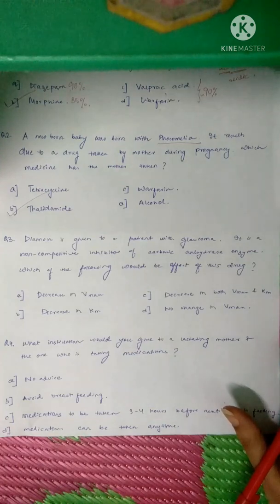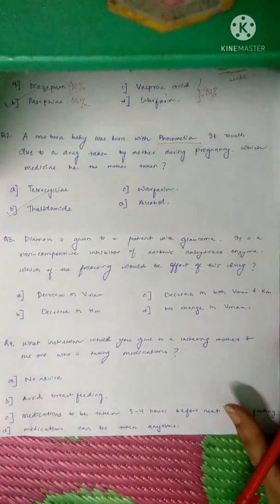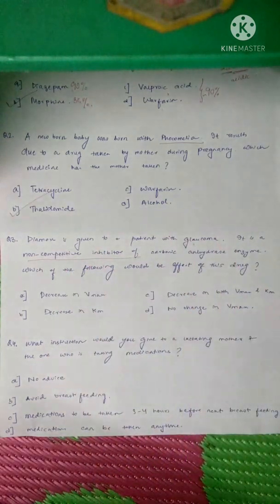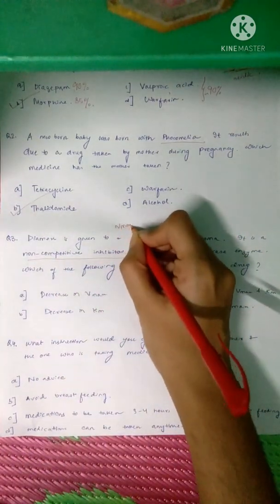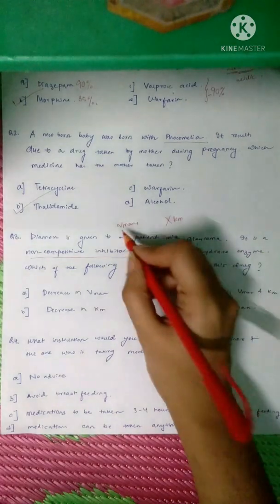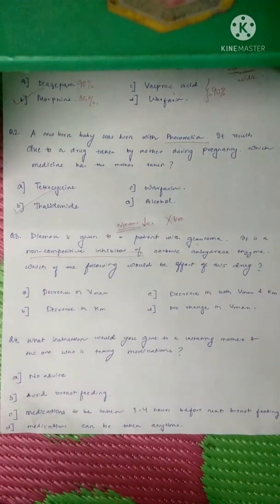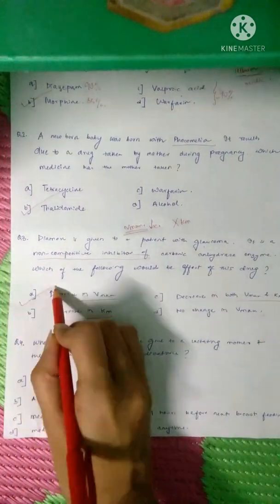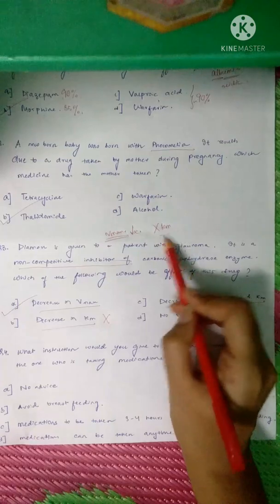Okay. Next question. Diamox is given to a patient with glaucoma. It is a non-competitive inhibitor of carbonic anhydrase enzyme. Which of the following would be the effect of this drug? We can see this is a non-competitive inhibition. Even if you don't know about Diamox or glaucoma, we have read this in biochemistry in your first year, that non-competitive inhibitors will affect Vmax, but they do not affect Km. Vmax decreases in case of a non-competitive inhibitor. Why? Because this inhibitor binds to a site which is different from the active site and will inhibit the activity. The options are: decrease in Vmax, decrease in Km, decrease in both, and no change. So there should be a decrease in Vmax, and there is no change in Km.